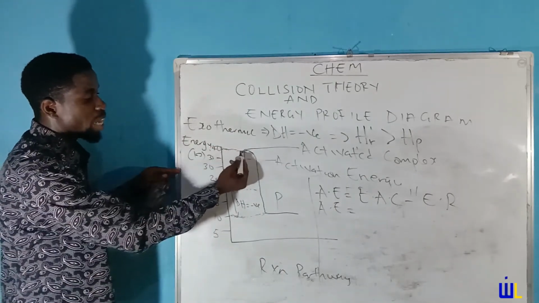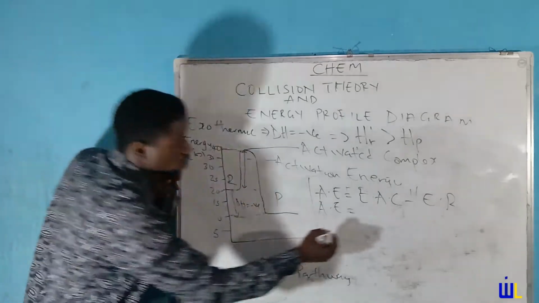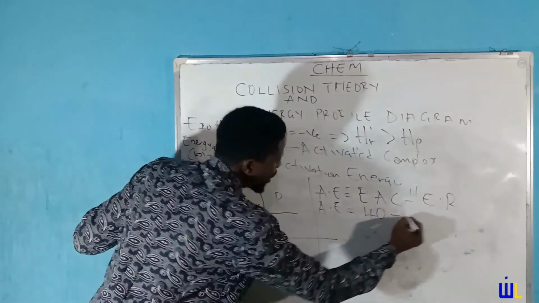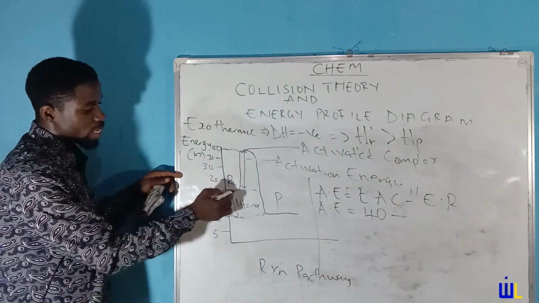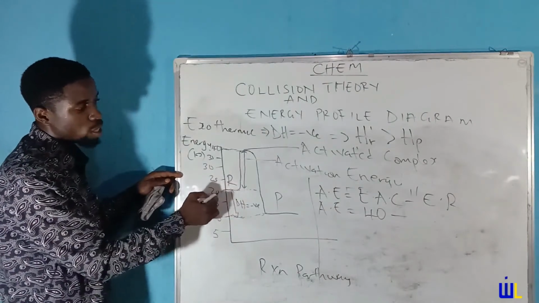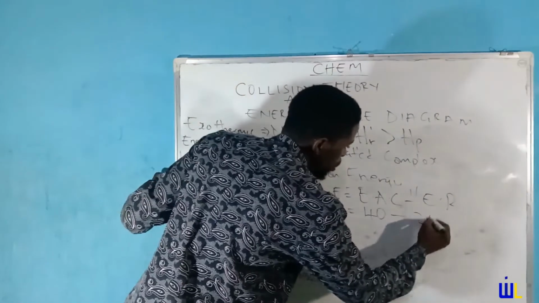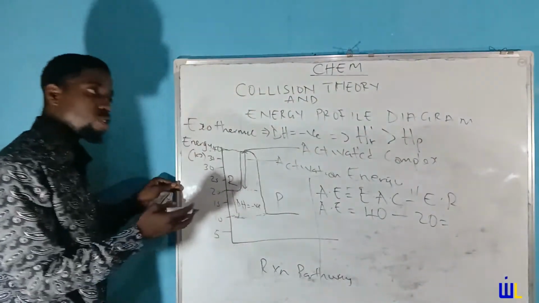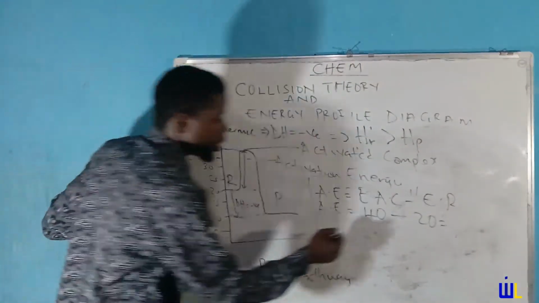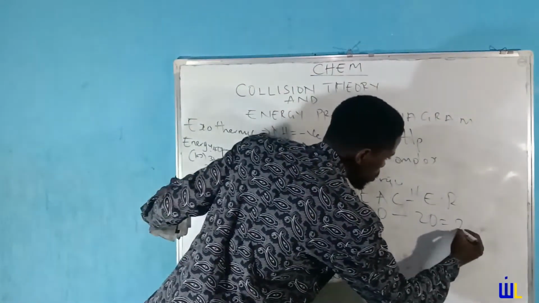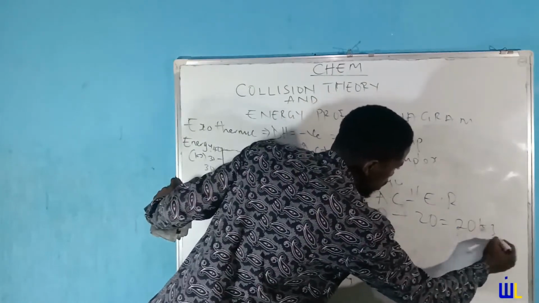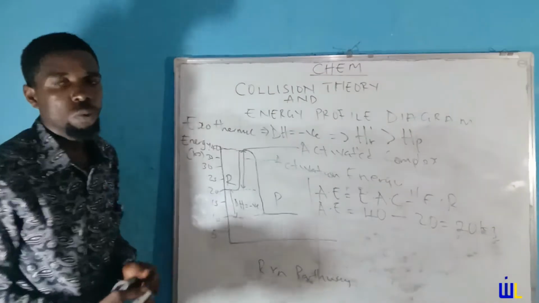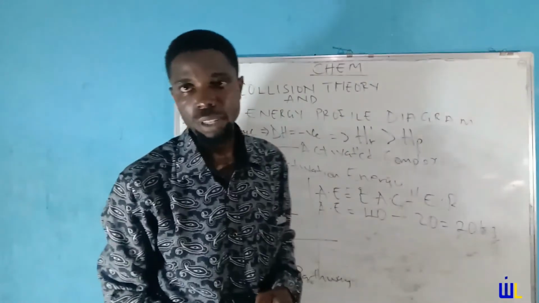Let's say that the energy of the activated complex is 40, minus the energy of the reactant. The reactant is at 20 kilojoules, so minus 20. So what are you going to have as your activation energy? It is going to equal 40 minus 20, which equals 20 kilojoules. So quite simple.